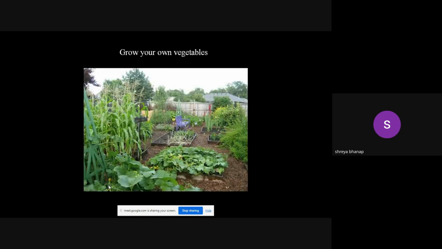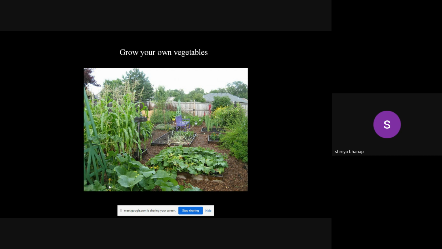If not, at least you start growing your own vegetables. You can plant the vegetables for your personal use only, but at least start growing some of the vegetables in your area.